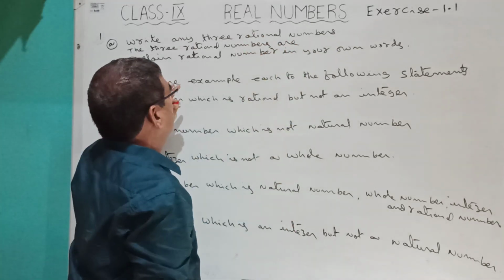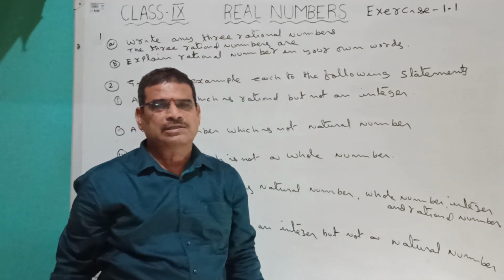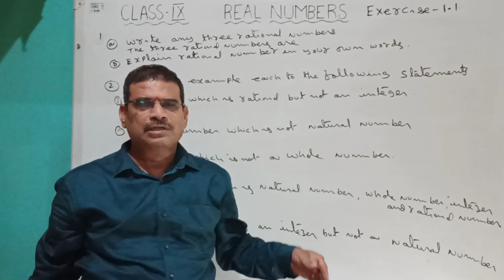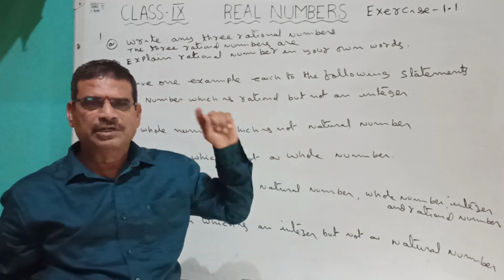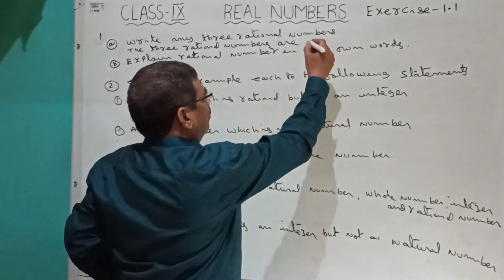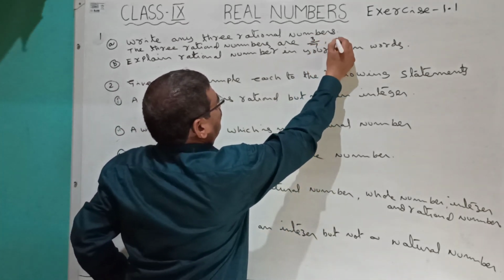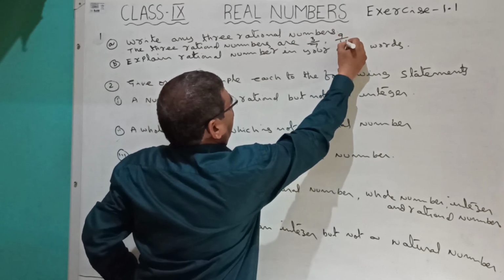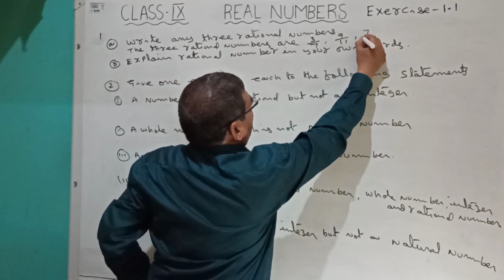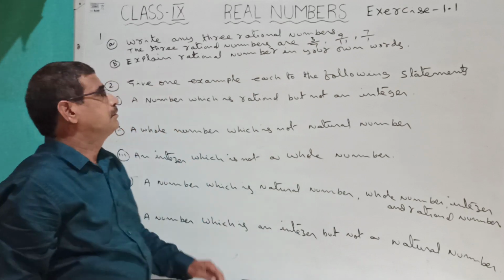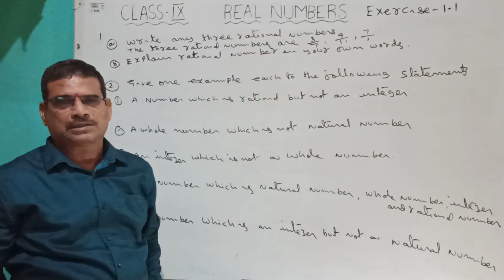The 3 rational numbers are, we have to write 3 rational. What is a rational number? It is a fraction or integer or whole number, whatever it may be. So I will write fractions 3 by 7, 9 by 11 and 7 by 1. So these are the 3 rational numbers.